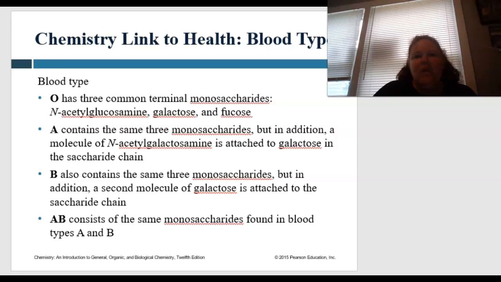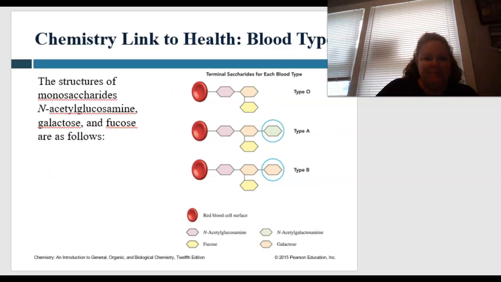So blood type O has 3 common terminal monosaccharides: N-acetylglucosamine, I knew that word, glucosamine, galactose, and fructose. A contains the same 3 monosaccharides, but in addition, it has a molecule of N-acetylgalactosamine, and this is attached to the galactose in the saccharide chain. B also contains the same 3 monosaccharides, but in addition, a second molecule of galactose is attached to the saccharide chain. And AB consists of the same monosaccharides that are found in blood types A and B.